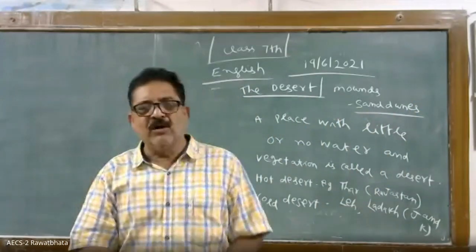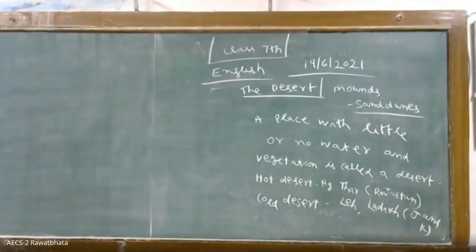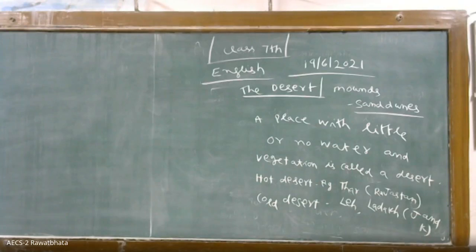Now in this desert area, the wind comes and takes away the topsoil and gathers it in another place, that is called the sand dunes. Okay, so sand dunes are there in the desert.